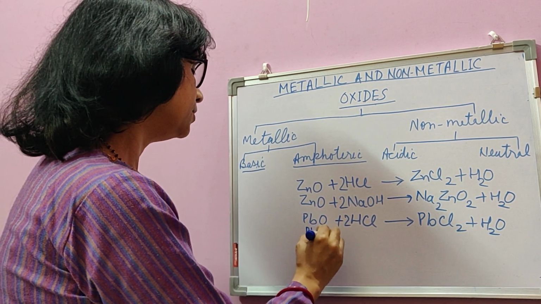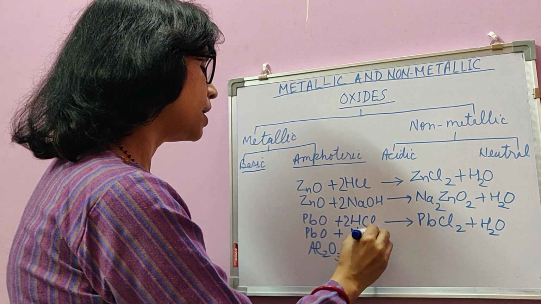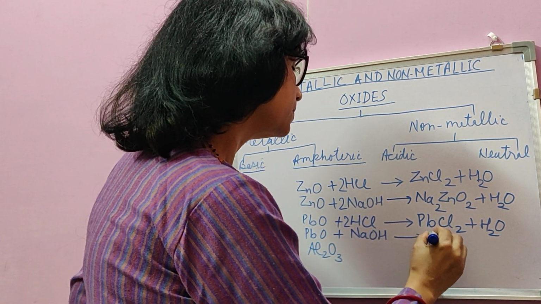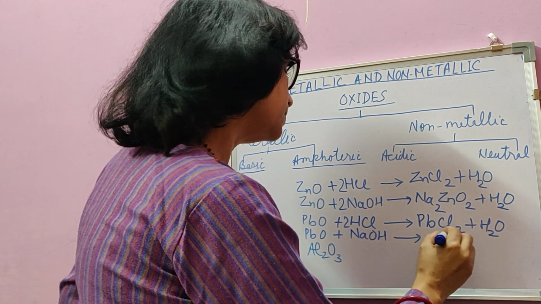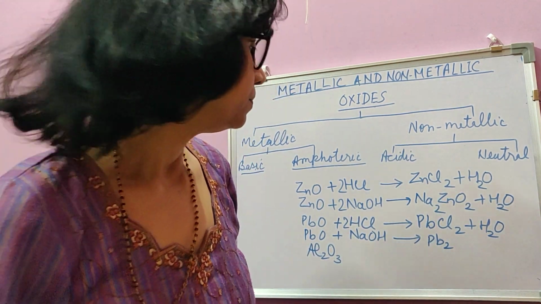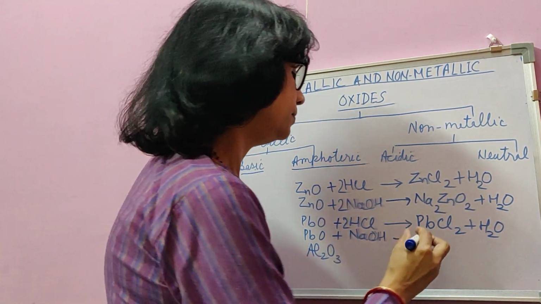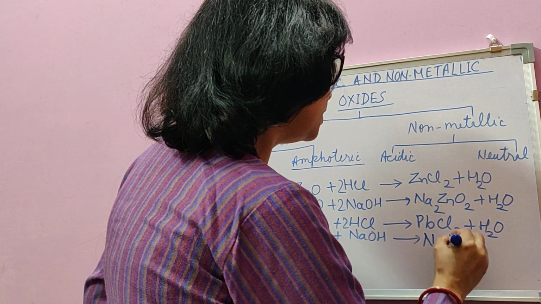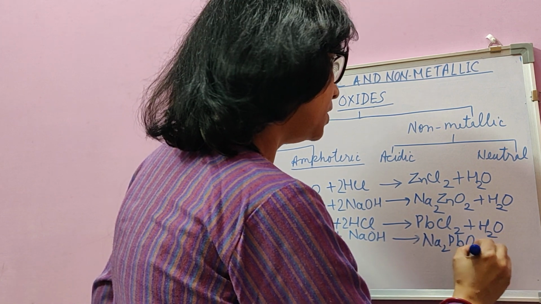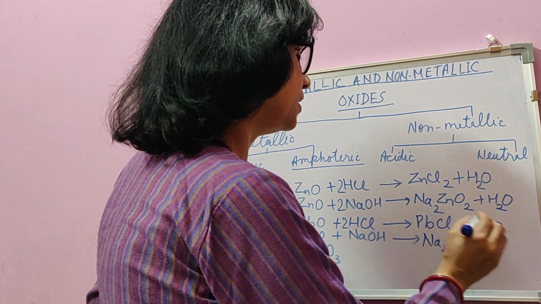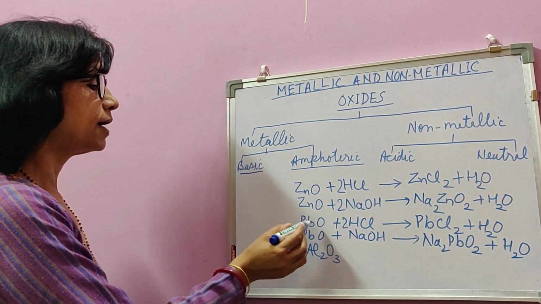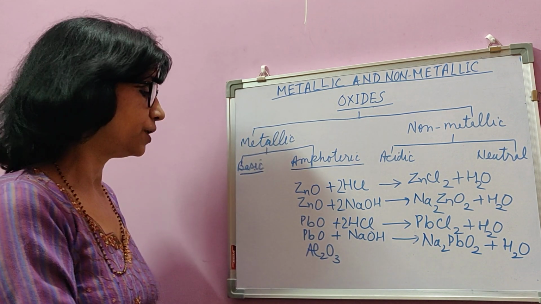Whereas the same lead oxide with a strong alkali like NaOH reacts to form Na2PbO2. That is said to be sodium plumbate. Plumbate is a negative radical just like zincate, and water. So zinc oxide and lead monoxide are both examples of amphoteric oxides.